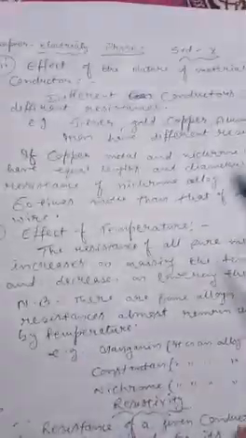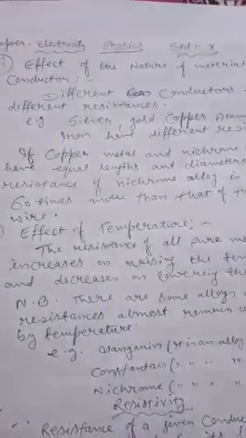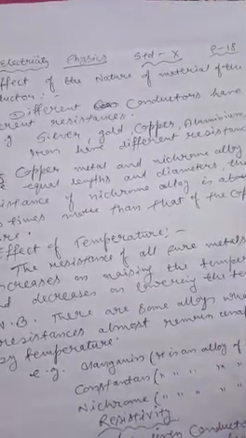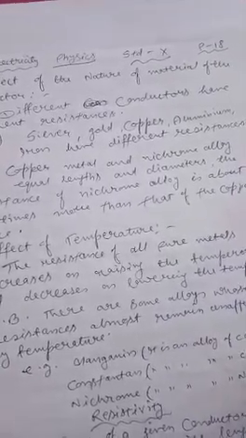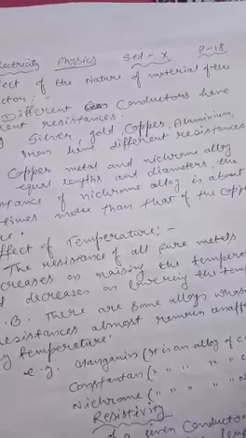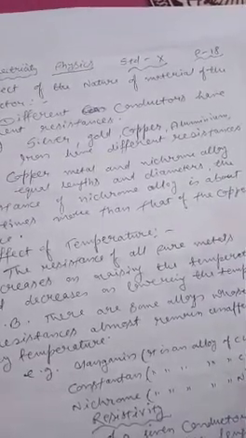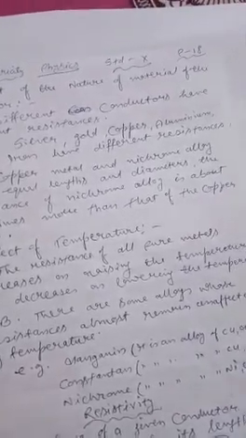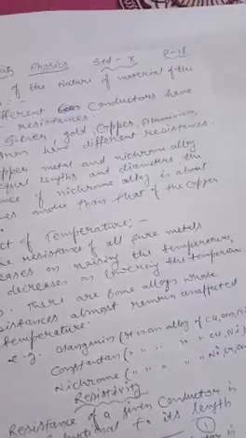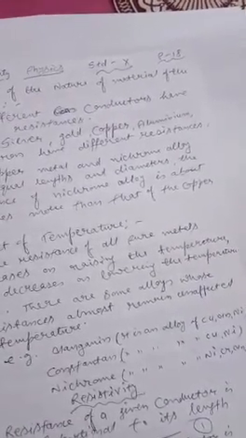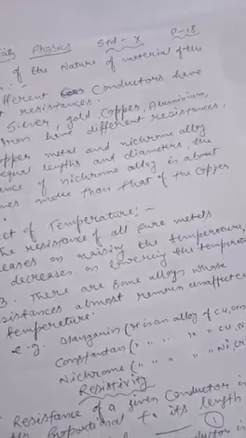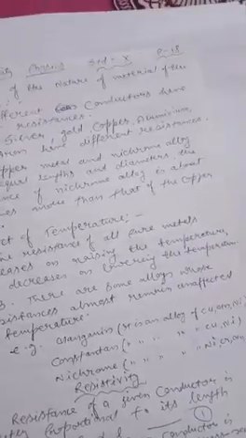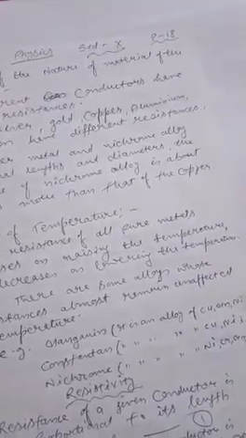And now we also discussed cross section area, that resistance of a conductor depends upon cross section area and it is inversely proportional to cross section area. That is, if cross section area increases, resistance will decrease. If cross section area decreases, resistance will increase. And cross section area depends upon the formula pi r square, because area is equal to pi r square and r is radius, so thickness also depends upon radius. So we can say thickness, that is radius, also determines the resistance.